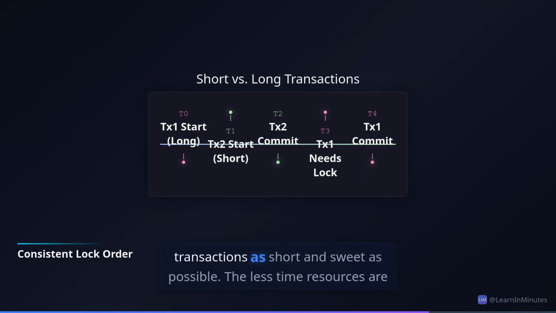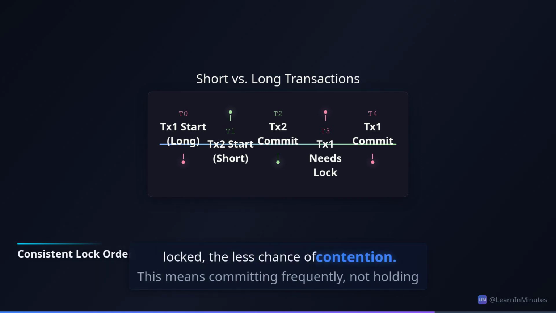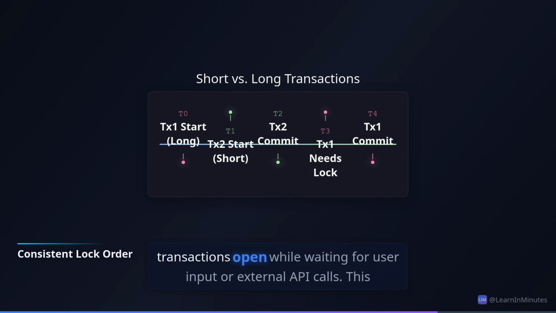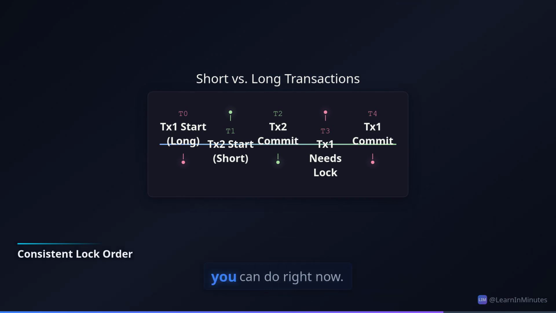Second, keep your transactions as short and sweet as possible. The less time resources are locked, the less chance of contention. This means committing frequently, not holding transactions open while waiting for user input or external API calls. This is probably the most impactful thing you can do right now.